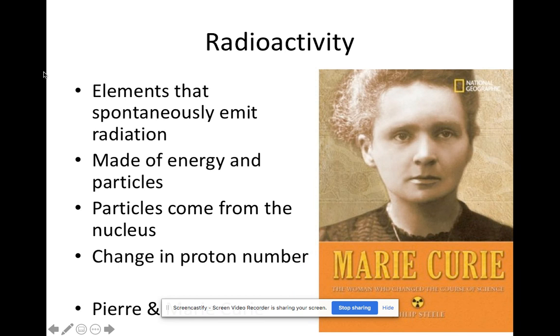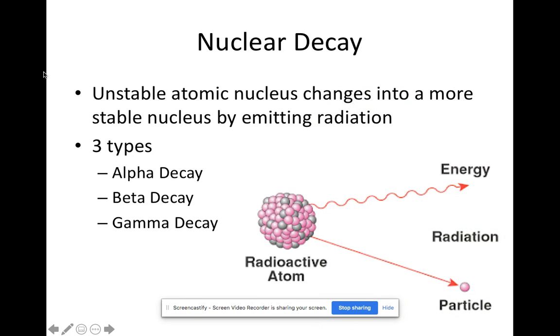So the next scientists who really made strides in radioactivity were Pierre and Marie Curie. They were husband and wife, and they discovered that elements that emit radiation, that radiation is made of energy and particles, and the particles come from the nucleus, and you get a change in proton number. And there are three ways we can show that this is happening.